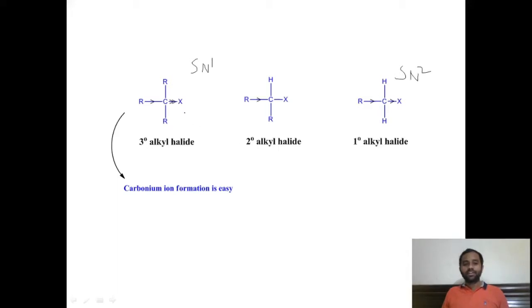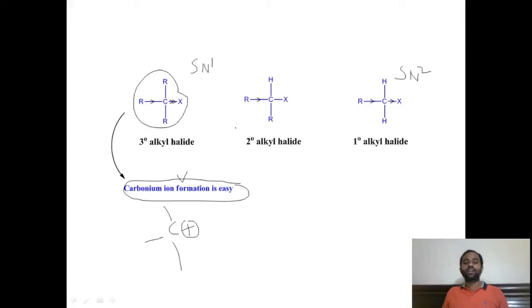Tertiary alkyl halides easily form the carbonium ion, that is the carbocation, because the tertiary carbocation is a stable carbocation. This cation is formed very easily. Therefore, tertiary alkyl halides are more reactive than secondary and primary.